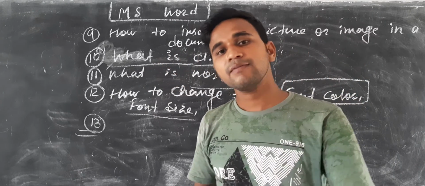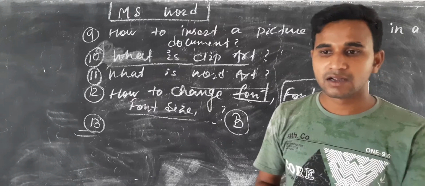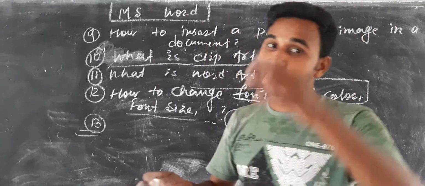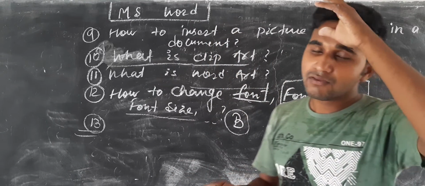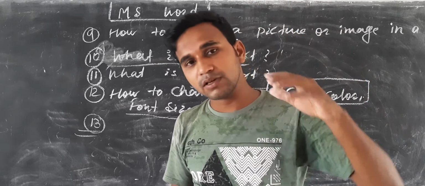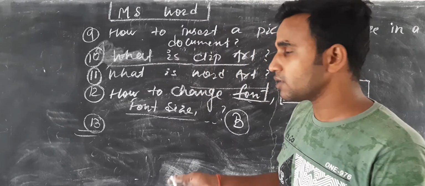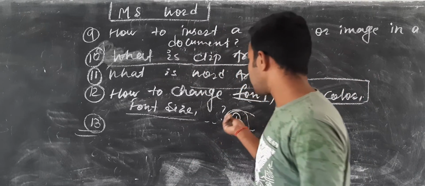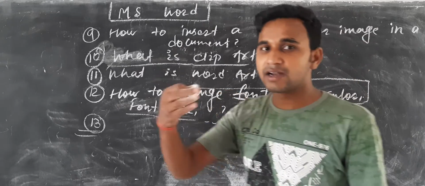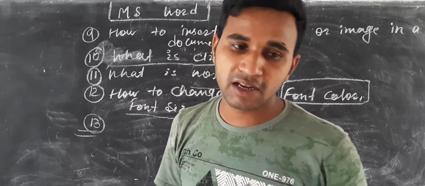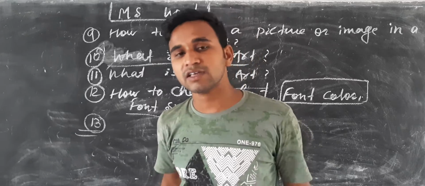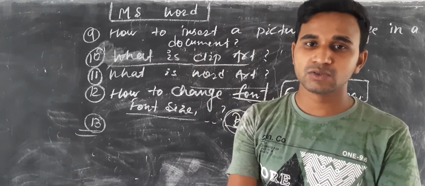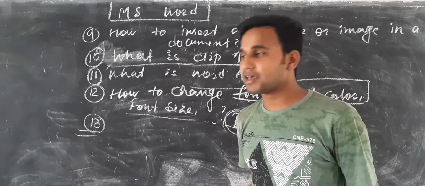Similarly for italic and underline, those are all the steps of bold, italic and underline. This is done to look more attractive in front of the audience. When anyone wants to see your project or documents, they say that is very good, very nice.